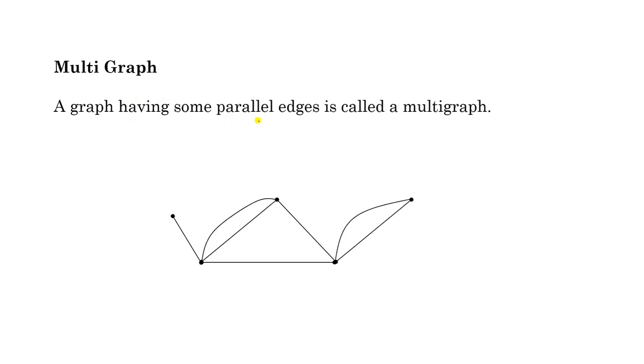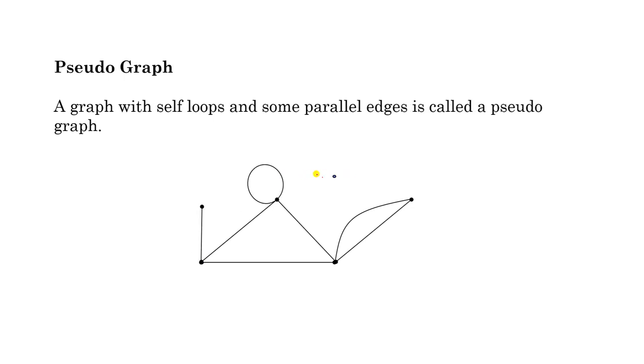Multigraph. A graph having some parallel edges is called a multigraph. Look at this. These two edges are parallel edges. Similarly, these two edges are parallel edges. That's why it is a multigraph. Some authors also include self loops in multigraph, but here we will take this definition.